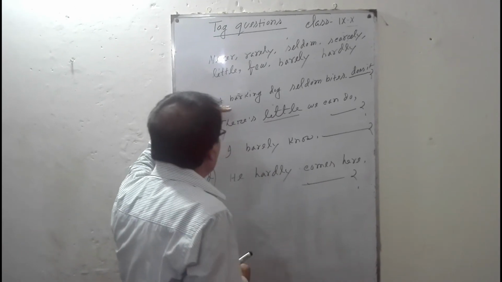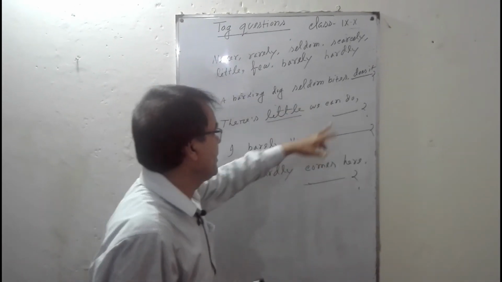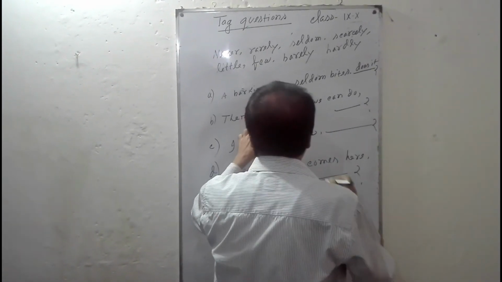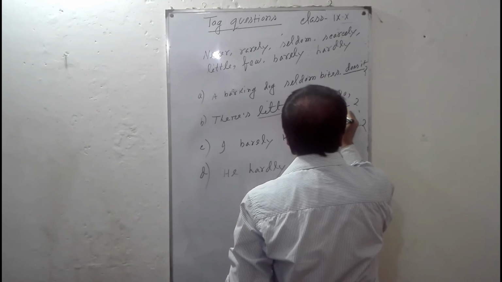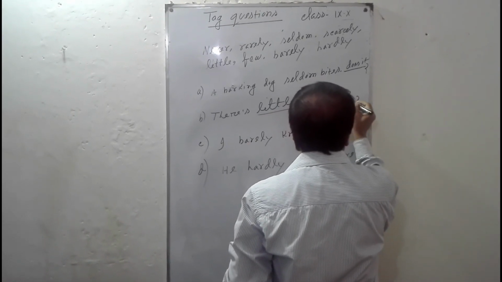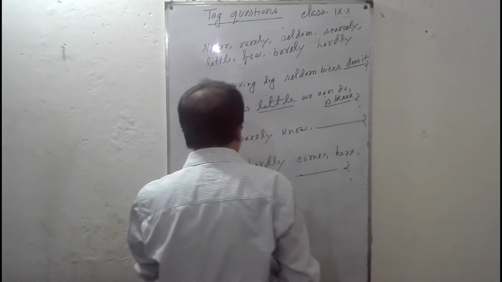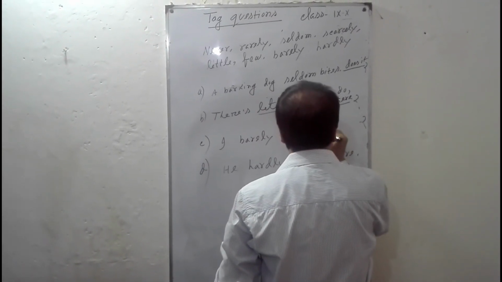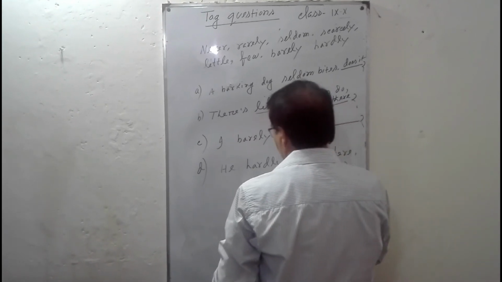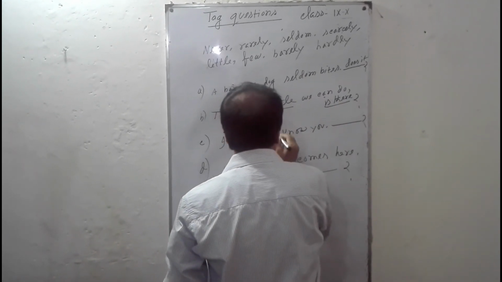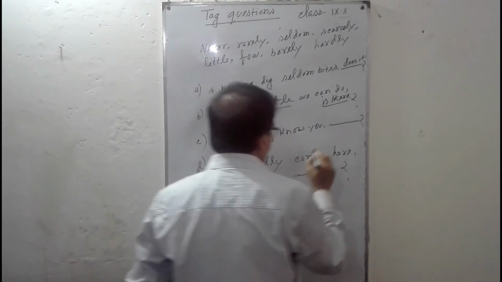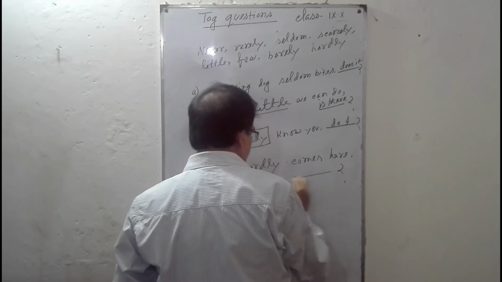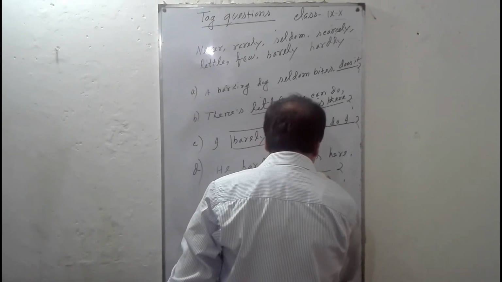For example, a barking dog seldom bites, does it? There's little we can do, is there? I barely know you, do I? He hardly comes here, does he?